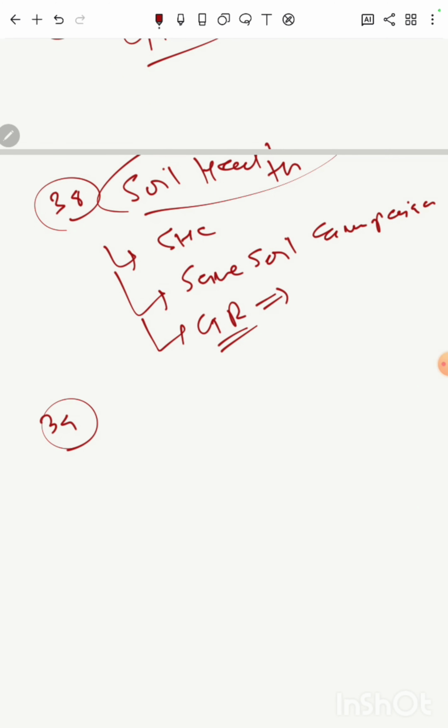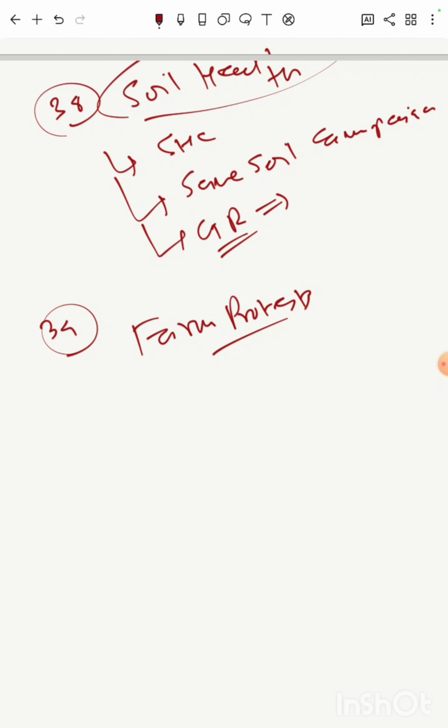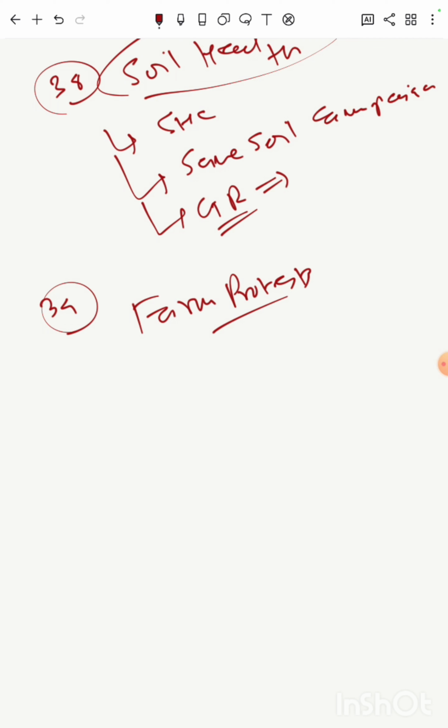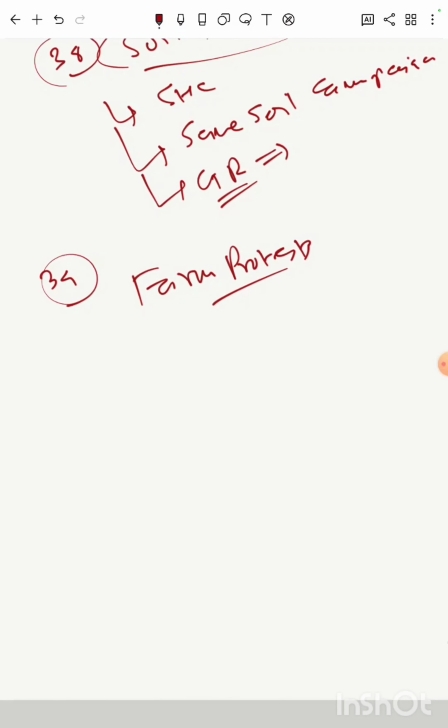Then 39th is farm protest. Because of onion prices, because of agricultural acts, or very low prices for milk, time and again you will hear about farmer protests. So there would be standard questions on farm protest: why there are farm protests, why there are protests in one part of the country and not in other parts, what is the solution. So there would be a lot of questions. You prepare this issue also holistically.